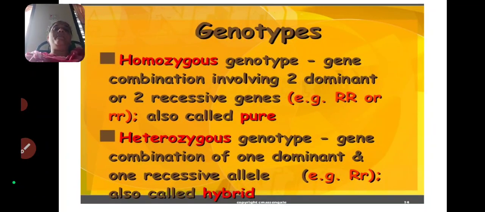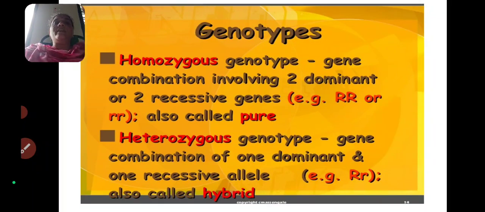In genotypes, there are two types: homozygous and heterozygous. What is homozygous and what is heterozygous? I will explain now. Homo means similar, the same; hetero means different.